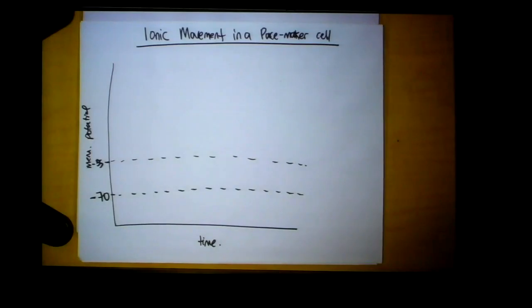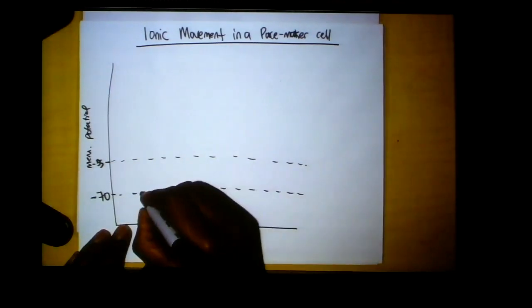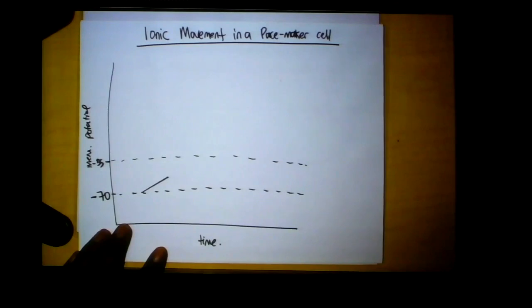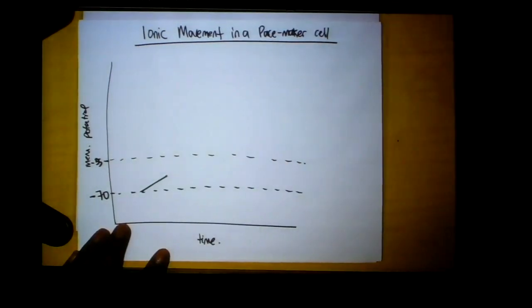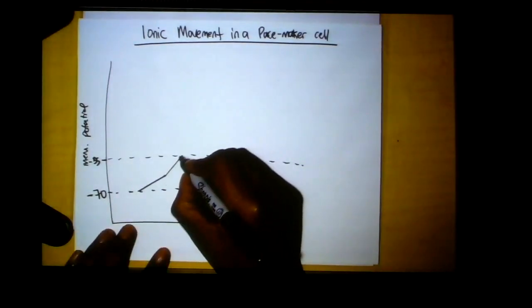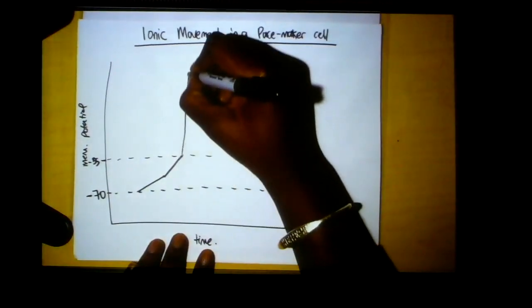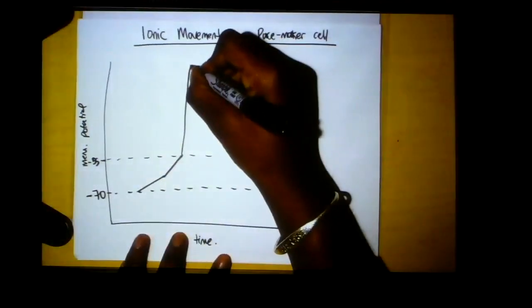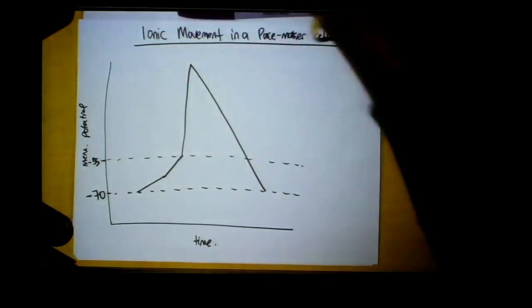Now, the way that the ionic movement happens in a pacemaker cell is that we start off at rest, and then we're going to slightly increase. We'll talk about what that means, right? Those are the funny channels that are opening. And then those are going to stimulate some calcium channels that further increase. So we have a further dip here. And then we rapidly depolarize, and then we rapidly repolarize, okay? So sort of 4 phases of how this pacemaker cell spontaneously fires an action potential.